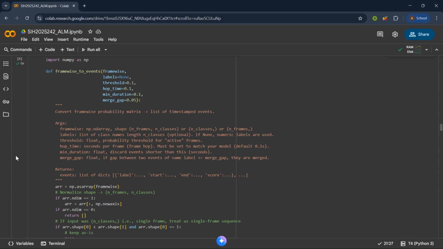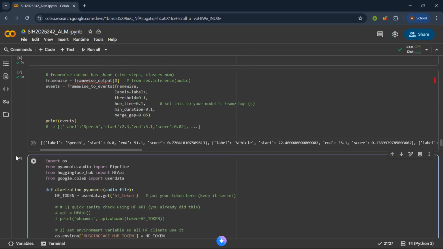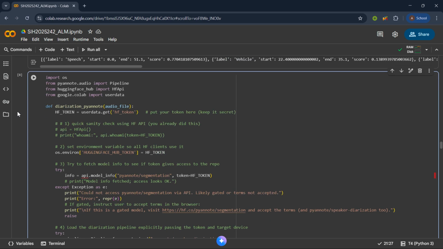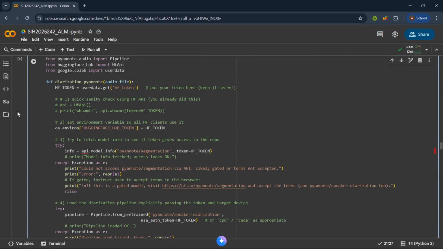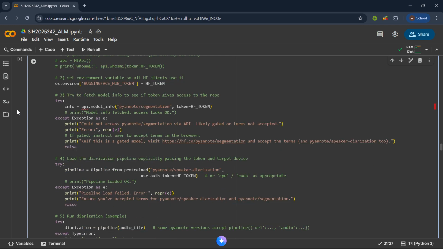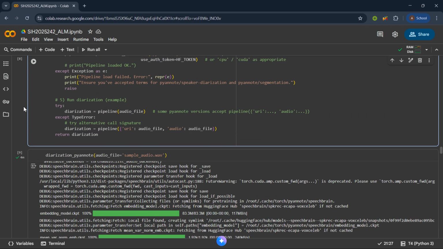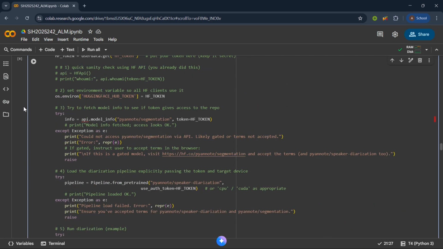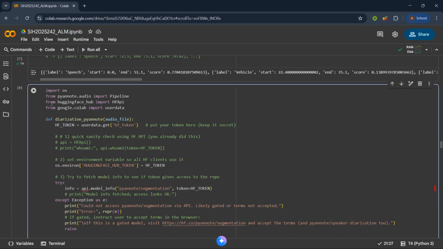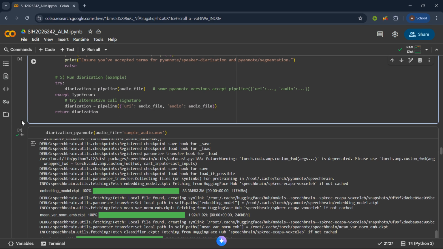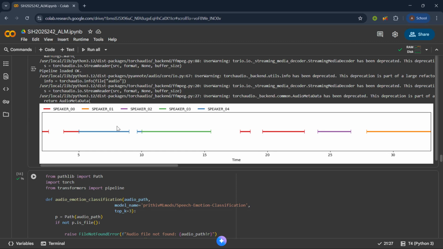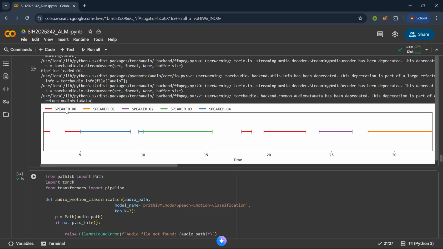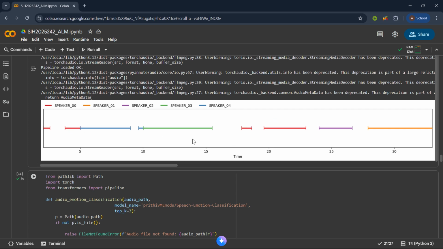Then the third step is to detect how many speakers are there, and in which order and when each speaker is speaking. So if it is a conversation between multiple speakers, that will also be recorded, and that is one piece of information which we will be extracting from the audio file. And for this we are using the diarization module Pyannote from Python, and this also generates a graph like this, where speaker 1 is speaking, then speaker 2, and then again speaker 1 speaks again, and so on.